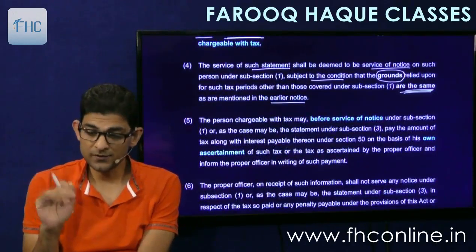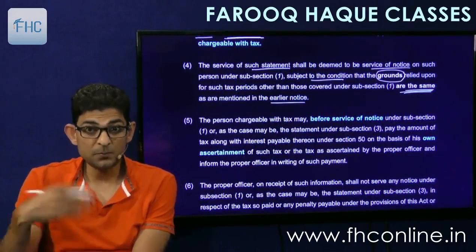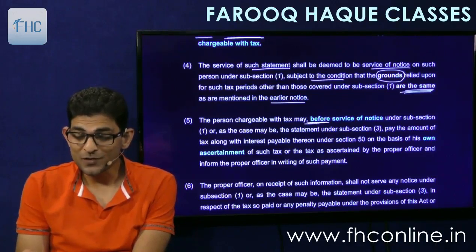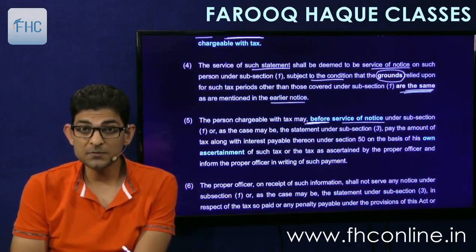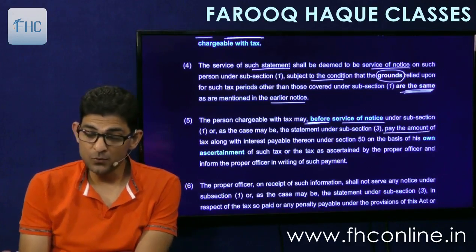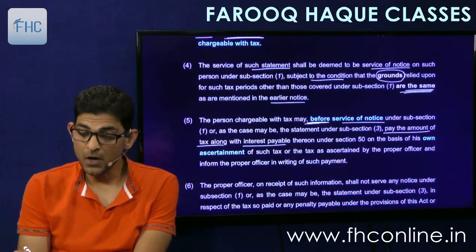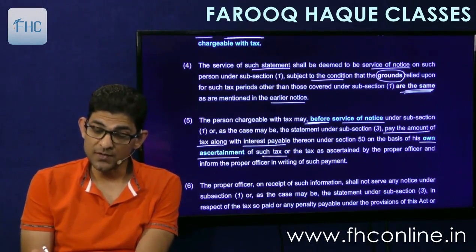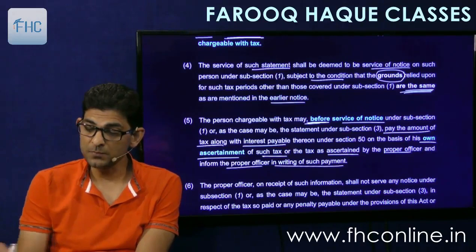Understood the point? Very good. Then subsection 5 says the person chargeable with tax may, before service of notice under subsection 1, or as the case may be the statement under subsection 3, pay the amount of tax along with interest payable under section 50, that is 18% per annum, on the basis of his own ascertainment of such tax or the tax as ascertained by the officer, and inform the proper officer in writing of such payment.